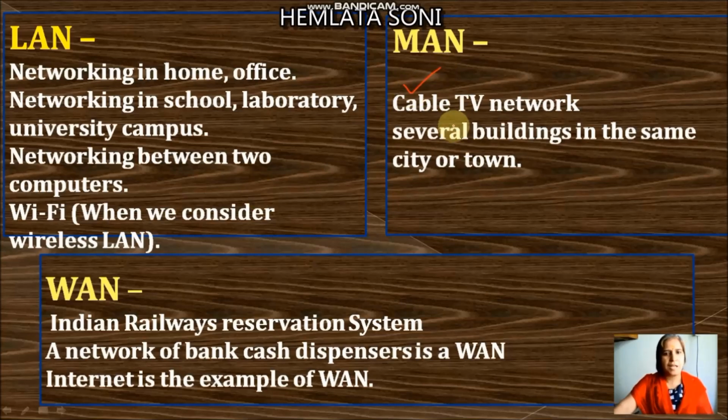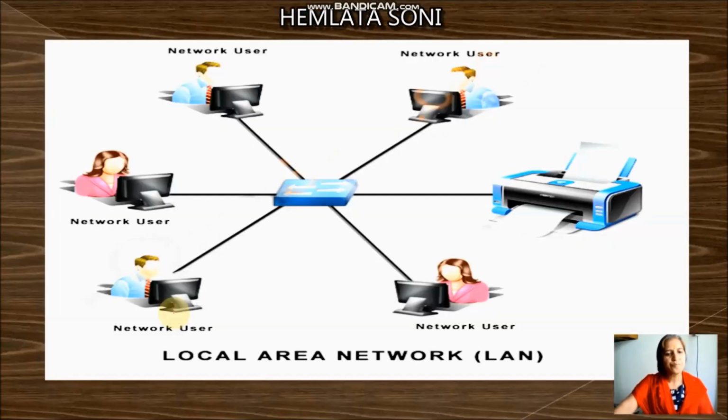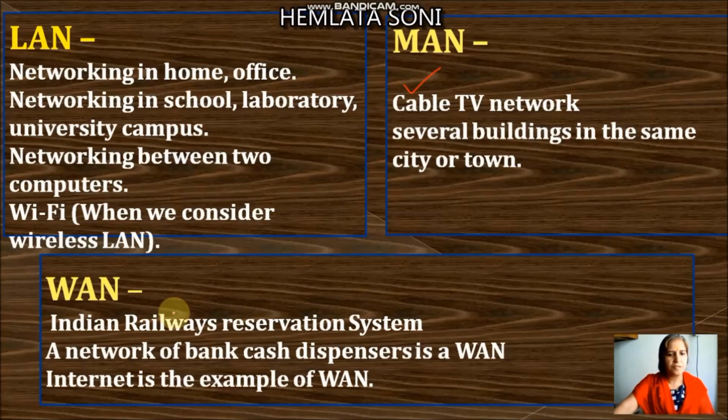Then bigger than LAN, metropolitan area network. You may be having this type of network, that is cable TV network. Several buildings in the same city or town. Then biggest network, wide area network, Indian Railways reservation system, network of bank cash dispenser is an example of wide area network. Then internet is the best example of wide area network.